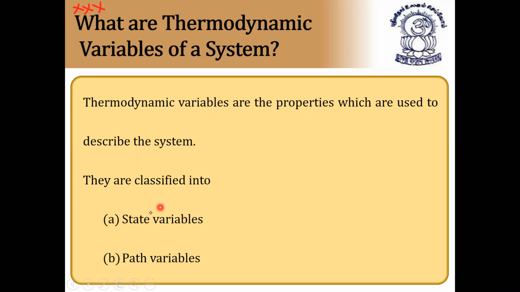They are classified into state variables and path variables. So, state function or path function; a state variable is also called a state function, and a path function.